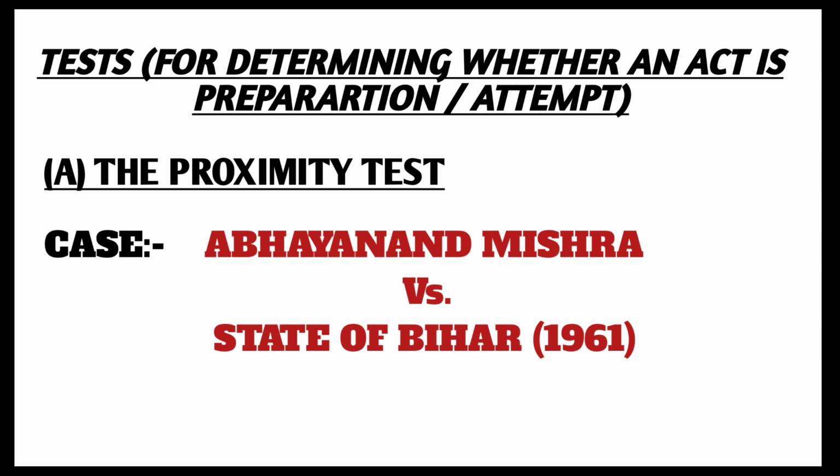This was held by the Supreme Court in the case of Abhayanand Mishra vs. State of Bihar in the year 1961. In this case, the accused falsely showed that he was a graduate. He attempted to appear as a private candidate in the MA examination through a prior permission letter but was debarred from appearing in the same and prosecuted. In this case, the court held that the attempt to commit an offence begins when all the preparations are complete and he takes a step towards the commission of the offence. It does not matter if this direction towards the commencement fails due to external factors, but it is still an attempt.